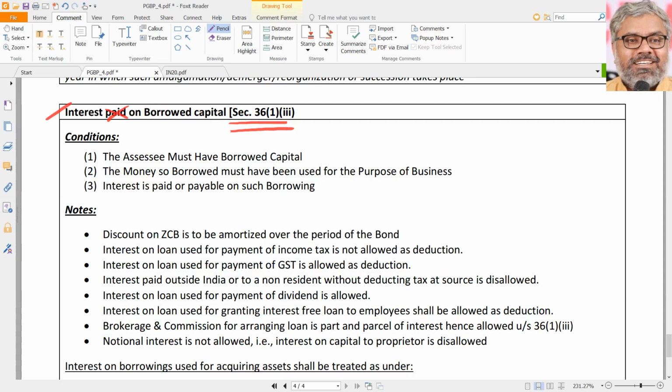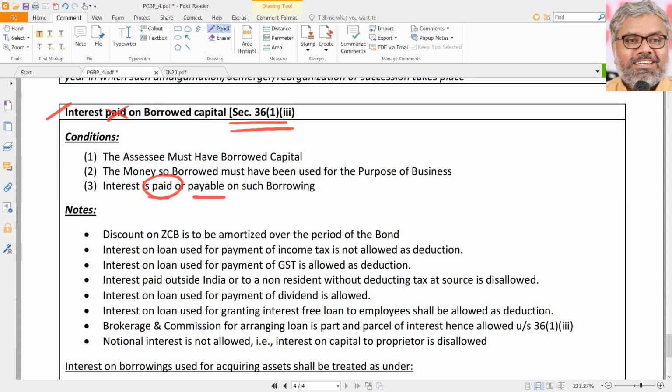First condition is SC must have borrowed capital, naturally. The money so borrowed must have been used for the purpose of business, not personal purposes. Second condition. Third condition, interest is paid or payable on such borrowing. So there is no need that it has to be paid only. It can be paid also or payable also. Of course, it will be required to be paid under 43B if that interest is payable to banks. We will come to that later.